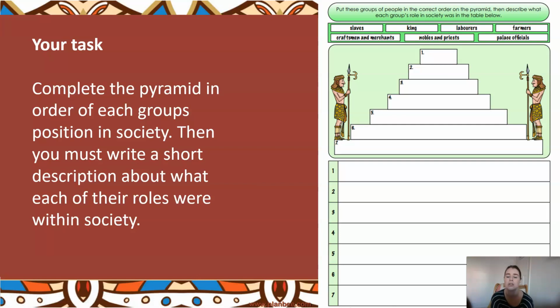Okay, so I'd like you to have a go at doing that activity, and then we will have a recap on this in our next lesson. Okay, good luck, Year 5.